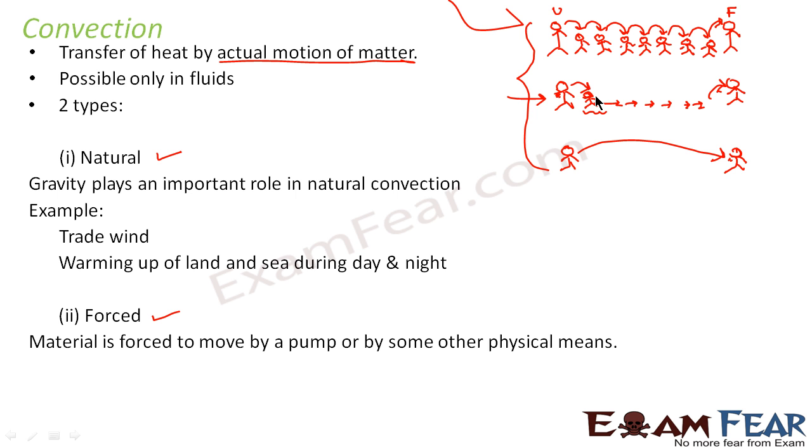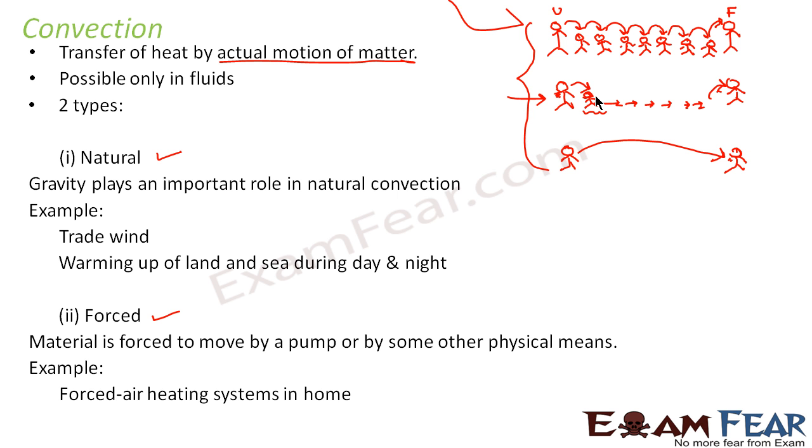But in case of forced convection, you have to beat him or you have to force him to take this ball and carry it. And then he is carrying the ball to your friend. So that is forced convection, where you are forcing the material to move. Now how you are forcing the material, that again depends. For example, here it says that the material is forced to move by a pump or by some other physical means. But the bottom line is, in this case, things will not happen naturally. You will have to make things happen.